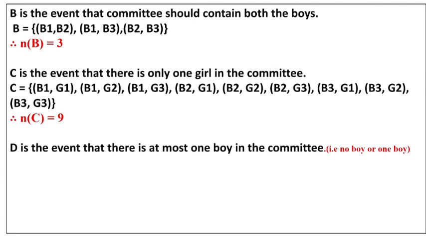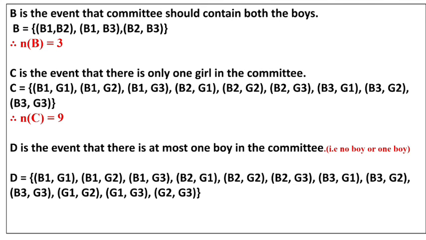Now children, D is the event that there is at most one boy in the committee. At most means one boy or no boy. At most means maximum. So D equals those where there is one boy or no boy, we will take that group. The number of D we got is 12. So these types of questions can come for 4 marks.